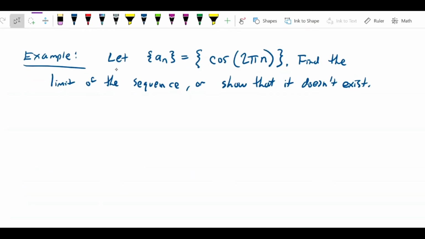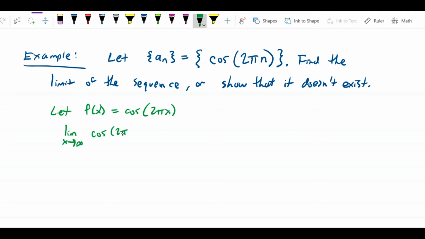Consider this. Let an be the sequence cosine of 2 pi n. Let's find the limit of the sequence or show that the limit does not exist. The naive way to do this would be to let f of x equal cosine of 2 pi x, and then try to calculate the limit as x approaches infinity of cosine 2 pi x.